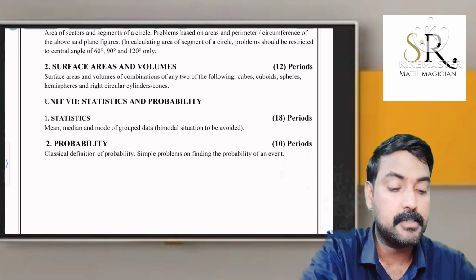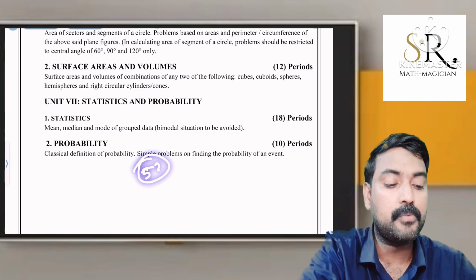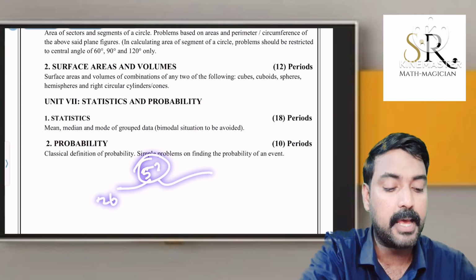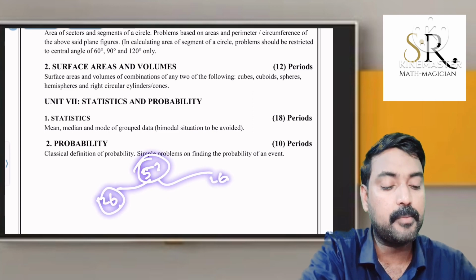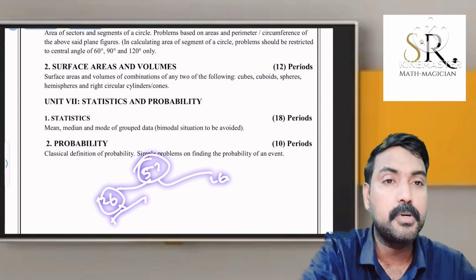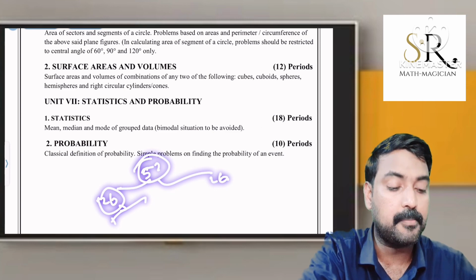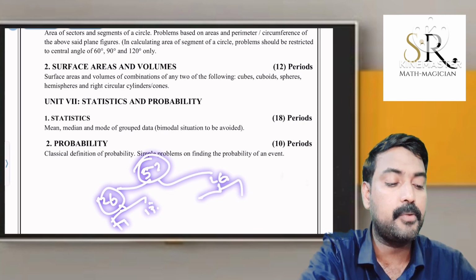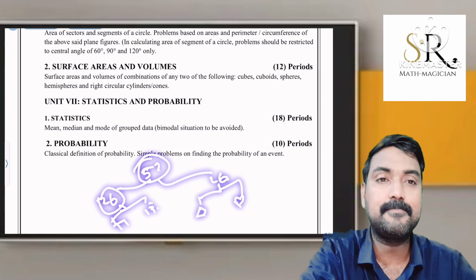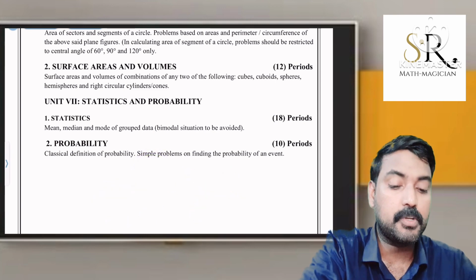What are the playing cards? There are 52 cards, out of which 26 are black color, 26 are red color. The black again is classified into 2, spade and club, 13 each. Similarly, red color is again divided into diamond and heart, each 13. So these are the main